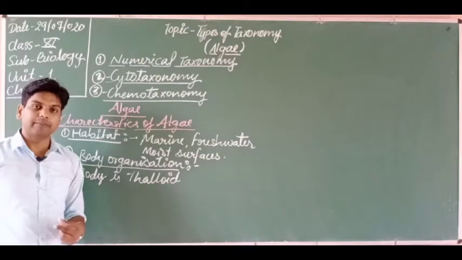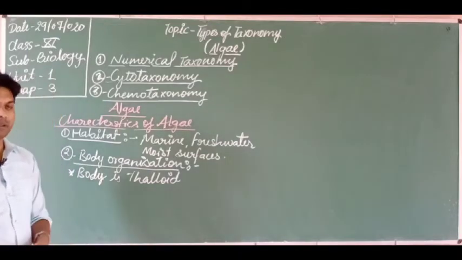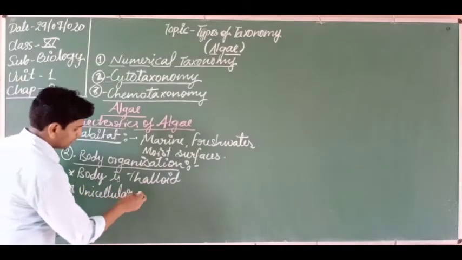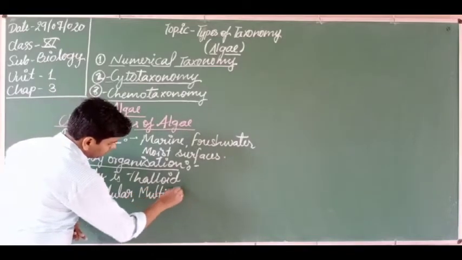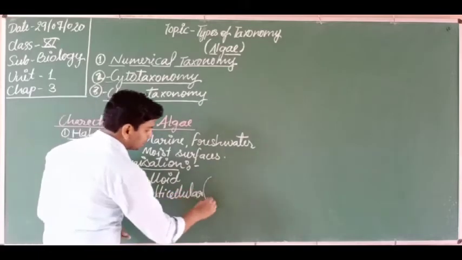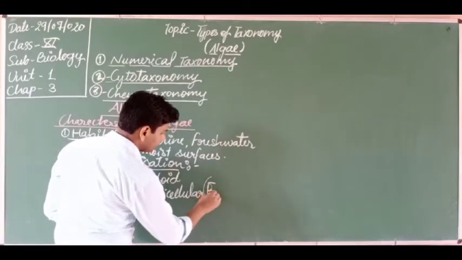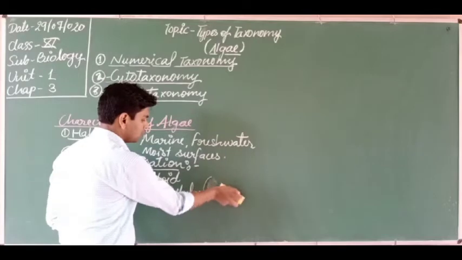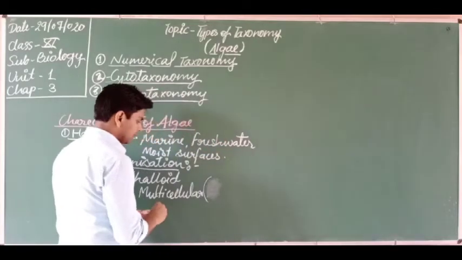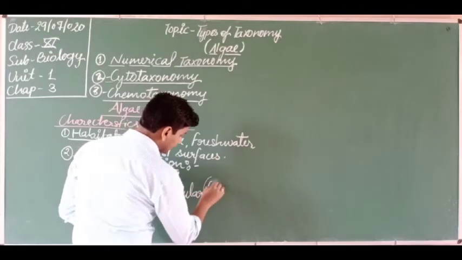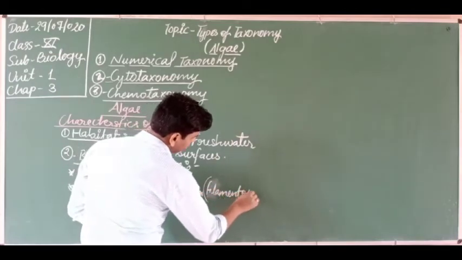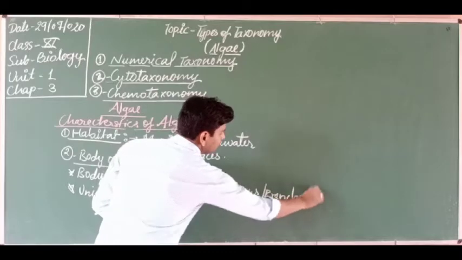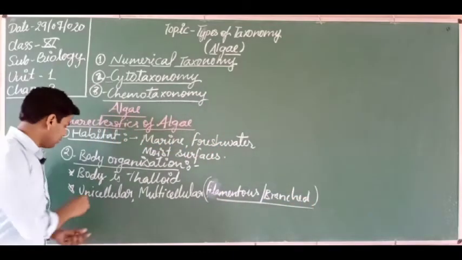Thalloid body, it is filamentous, it is unicellular, multicellular, may be both the types, filamentous and branched. So the body may be unicellular or multicellular.